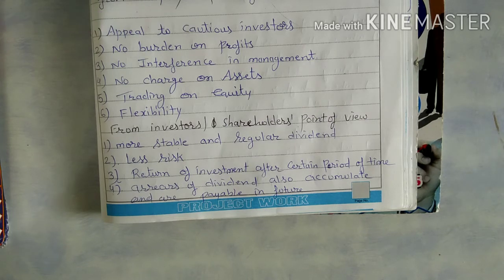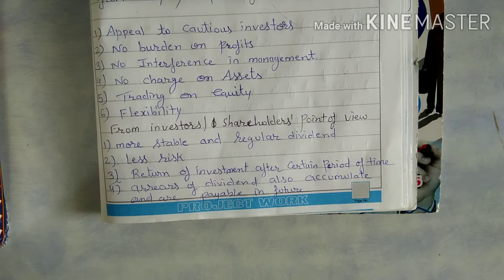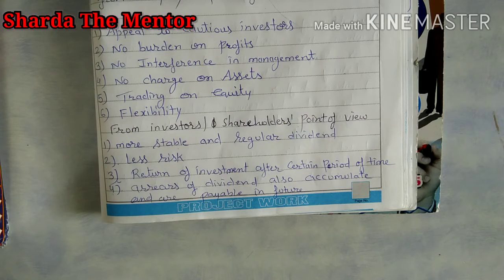Trading on equity, as I already explained, means the preference shareholder will get a fixed rate of dividend. So if in any year profit is higher, and you have to pay 1 lakh rupees to the preference shareholder, and the company got 10 lakh rupees as profit this year, you have to distribute only 1 lakh, and the remaining 9 lakh rupees will go to the equity shareholder. So most companies issue preference shares because they get the benefit of trading on equity.